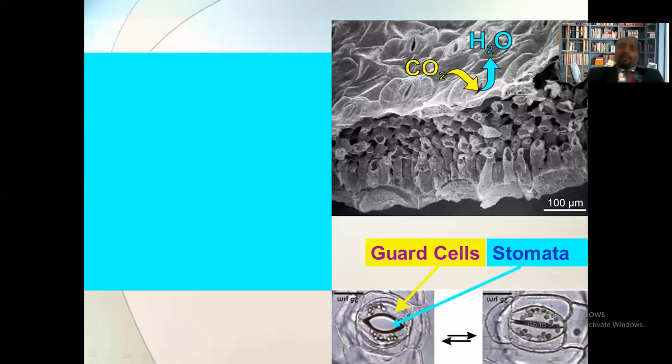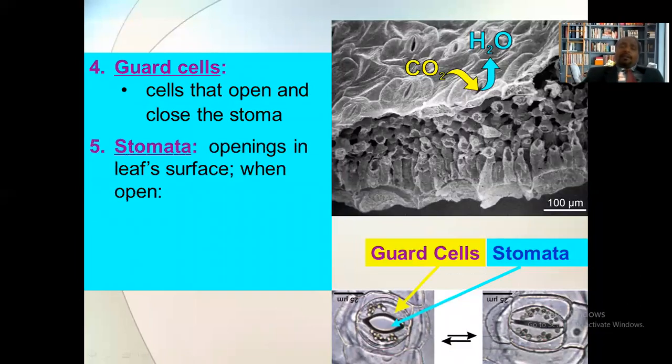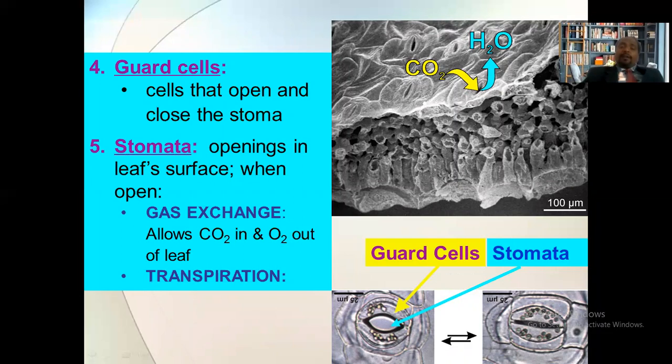Getting it? Now the guard cells open and close, which results in the opening and the closing of the stomata. The stomata opening in the leaf surface allows the exchange of CO2 and O2 in and out of the leaf, and it also helps in the process of transpiration. Okay, so this is all about the structure of the stomata.